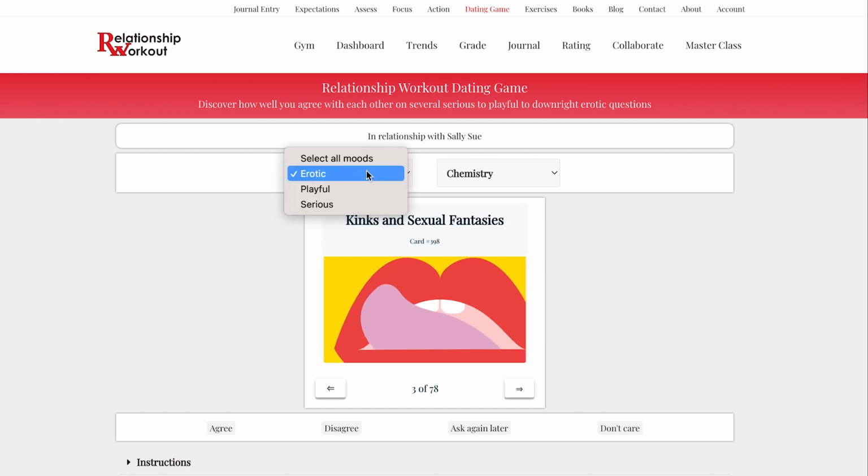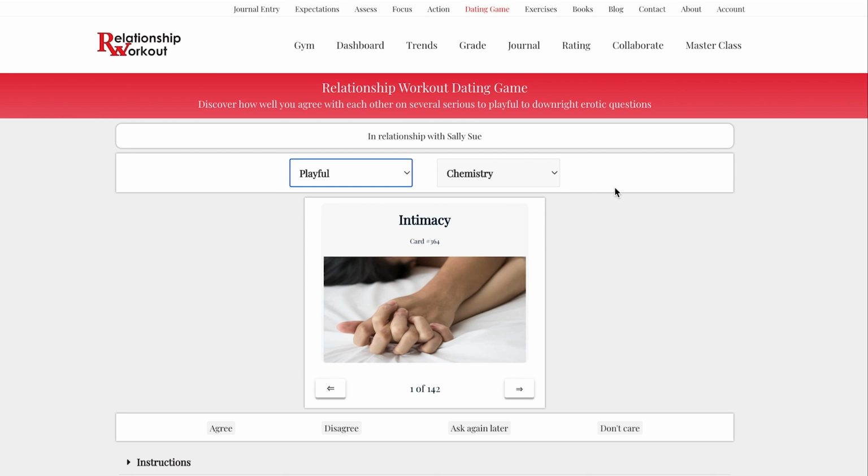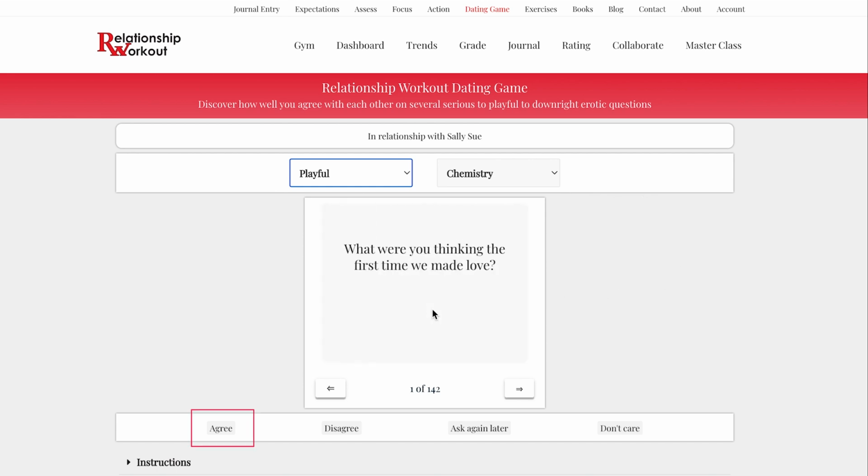You can also save specific questions to be reviewed later. For instance, let's say a question comes up that you both really agree on. Click Agree, as an example of something you two have in common. If you both disagree on the answer to the question, and this misalignment might be important, select to save as Disagree. You may very well want to revisit this question later for further discussions. Likewise, if you don't come to a resolution on whether you agree or disagree, then select Ask Again later.